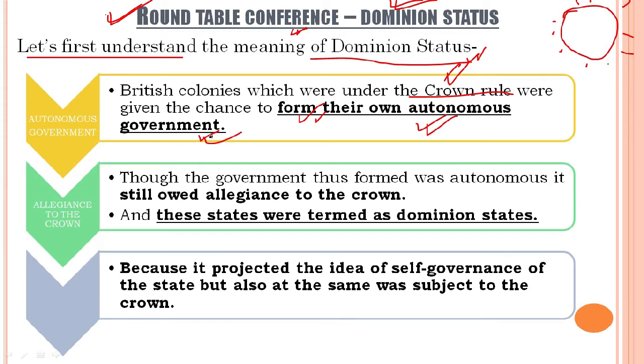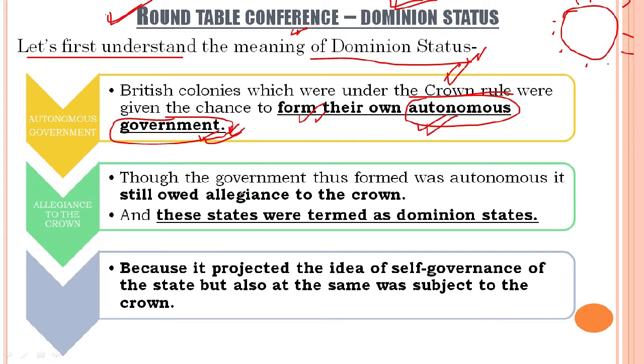Suppose we are the leaders and nationalists during the struggle phase. We were struggling for our own government. So dominion status meant that we were allowed to form our autonomous government. It meant that people of India would be included in the government, and the government would be made by the people of India. So this was a government known as self-government.